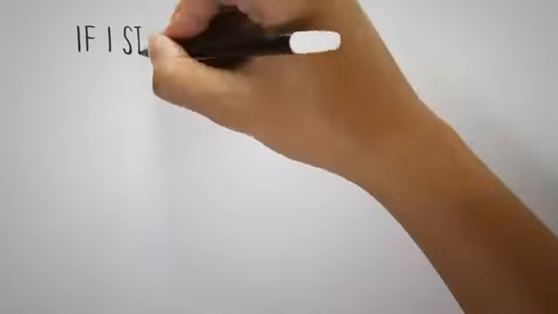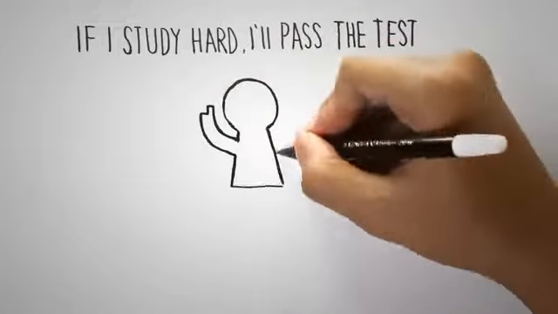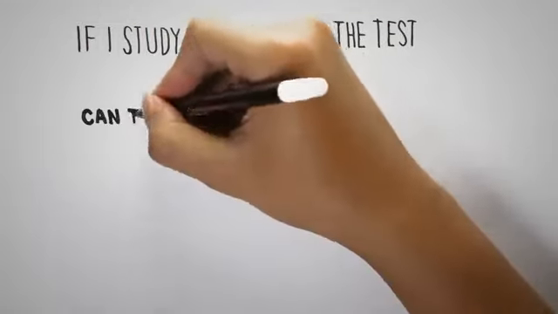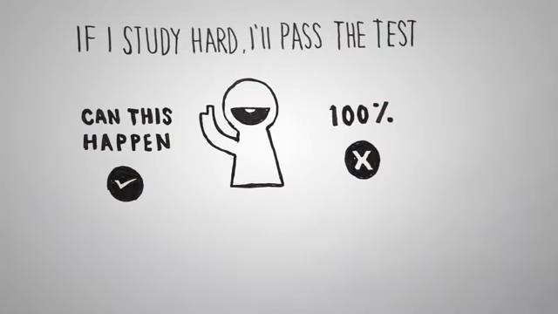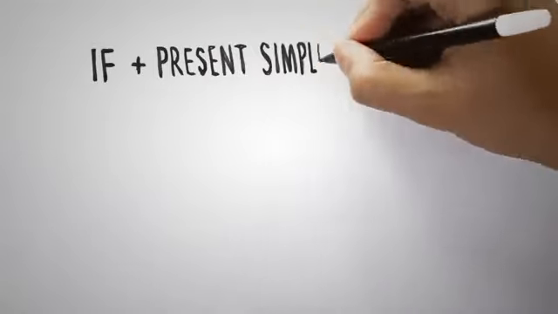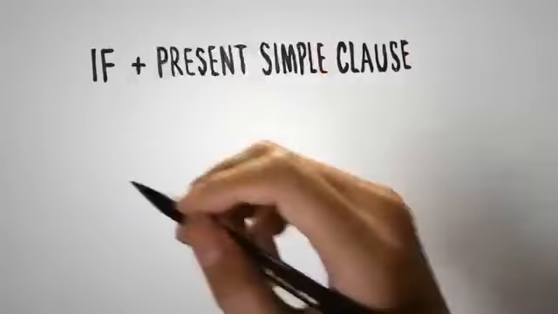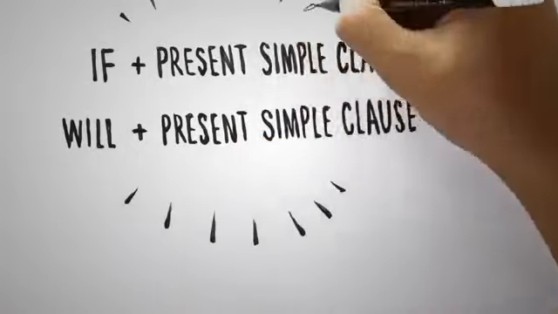If I study hard, I'll pass the test. Is there a chance for me to pass the test if I study hard? Yes. Can this happen? Yes. Does it mean my passing is 100% guaranteed? No. But the test is a very likely thing that can happen. And that is a first conditional sentence. It has the structure of if plus present tense clause, will present tense clause.